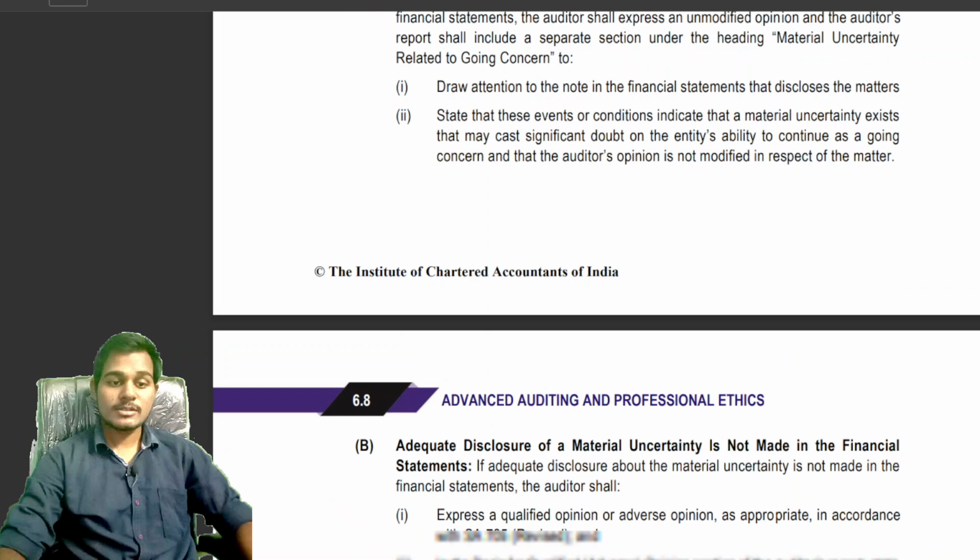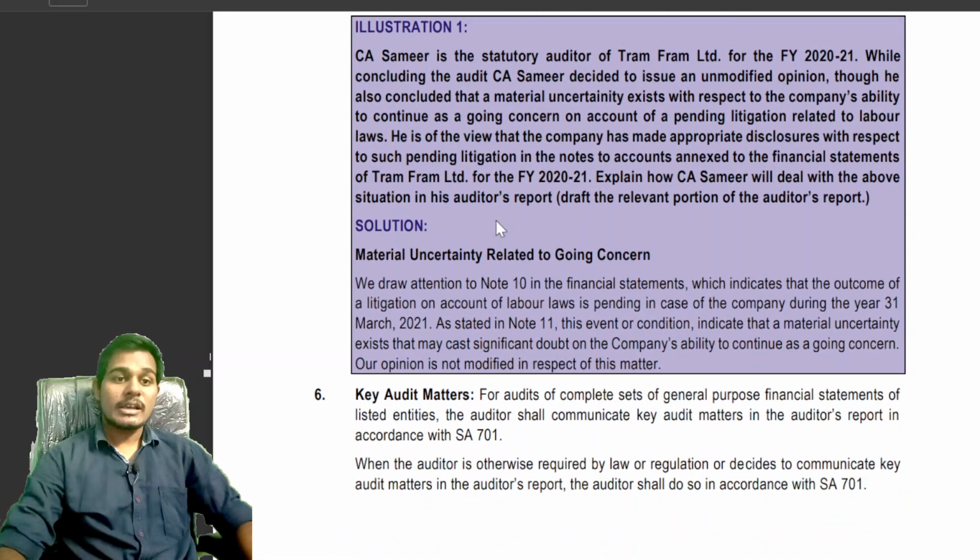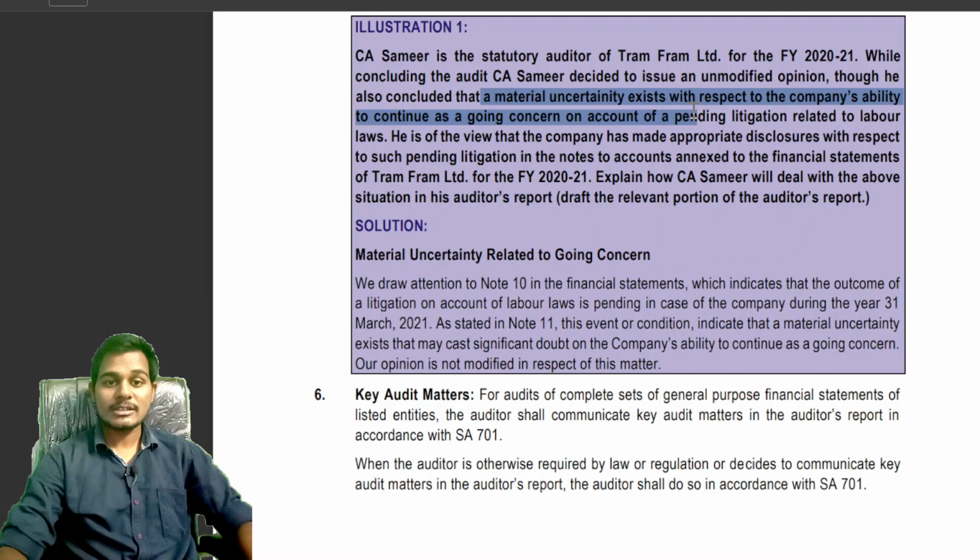Okay, students. Next, we will see the illustration. See, CA Samir is the statutory auditor of Tramfarm Limited for the financial year 2020-2021. While conducting the audit, CA Samir decided to issue an unmodified opinion. He also concluded that a material uncertainty exists. See, students, material uncertainty exists with respect to the company's ability to continue as a going concern because of a pending litigation relating to labor laws.